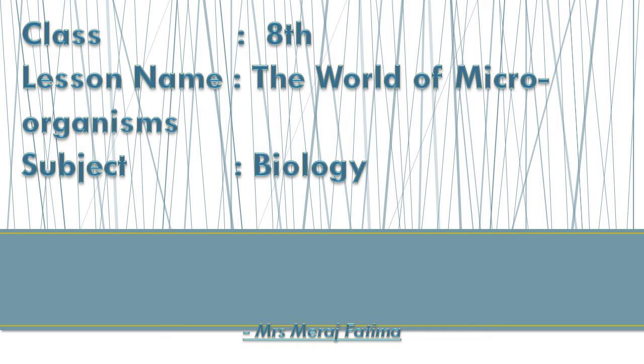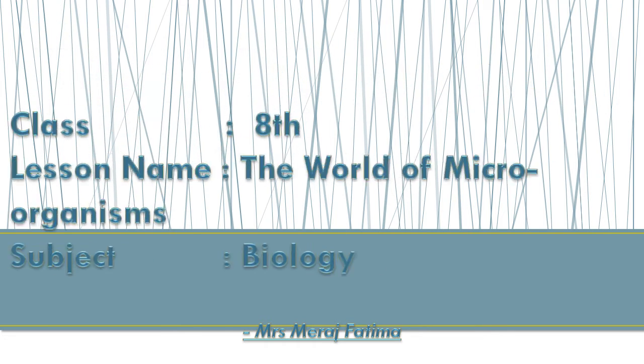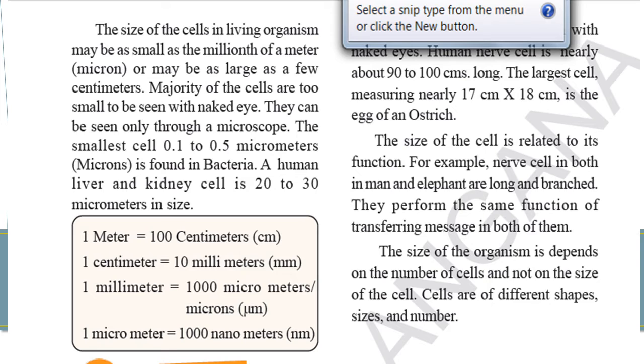So we were doing the lesson, The World of Microorganisms. We will start today our third lesson. This is a little remaining concluding part of the second lesson, just 4 to 8 lines. The size of cells in living organisms may be as small as a millionth of a meter, a micron, or as large as a few centimeters. The majority of cells are too small to be seen with the naked eye. They can be seen only through a microscope. The smallest cell, 0.1 to 0.5 microns, is found in bacteria. A human liver and kidney cell is 20 to 30 micrometers in size.